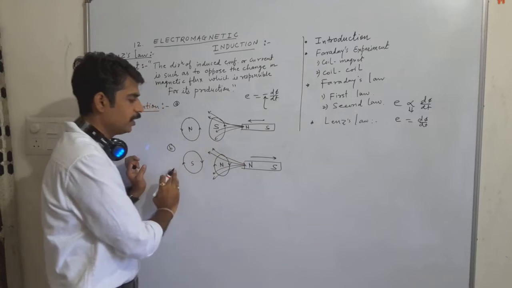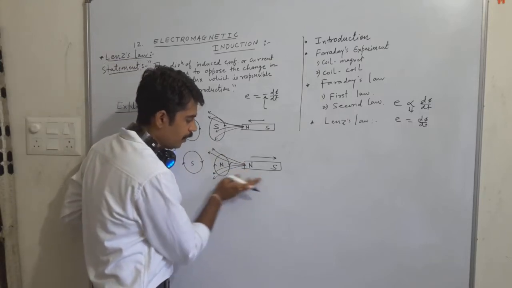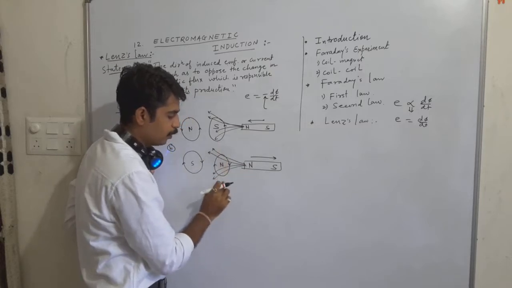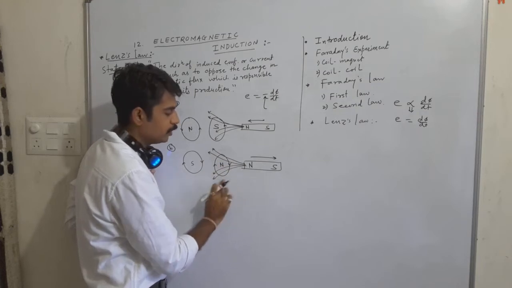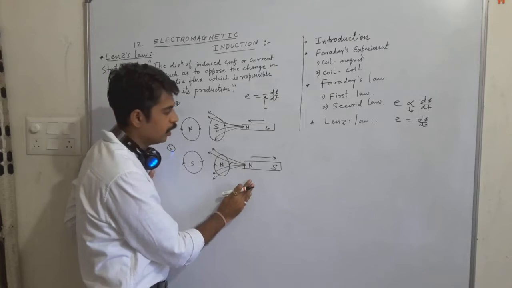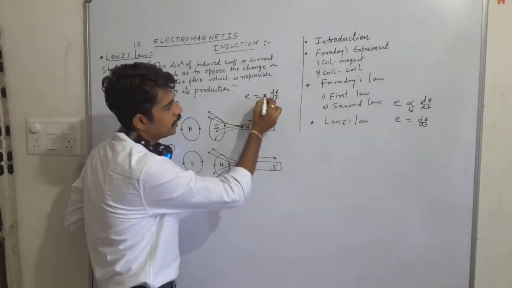In the next figure also, when the north pole of this magnet is moved away from this coil, the circular coil behaves as a magnetic dipole pointing its north pole towards the north pole. In this way it is going to oppose the original change which is responsible for its production. So the negative sign is indicating that it is going to oppose.